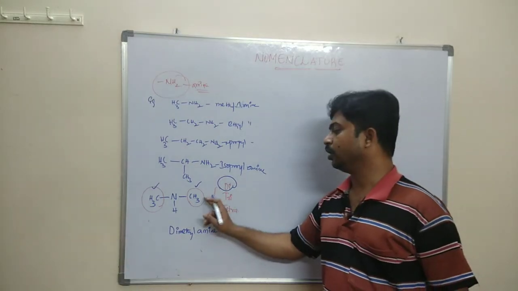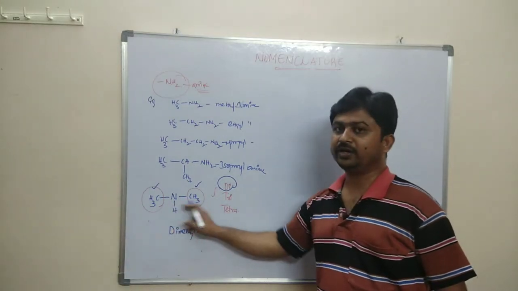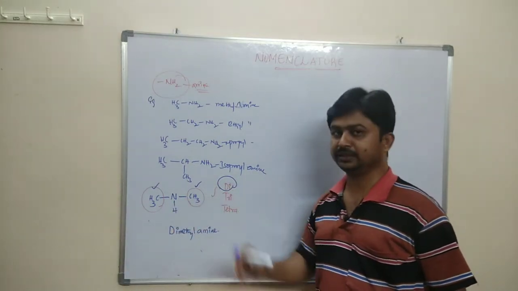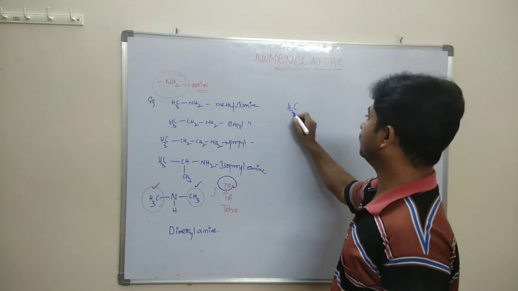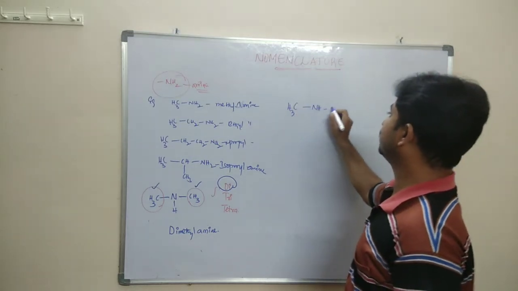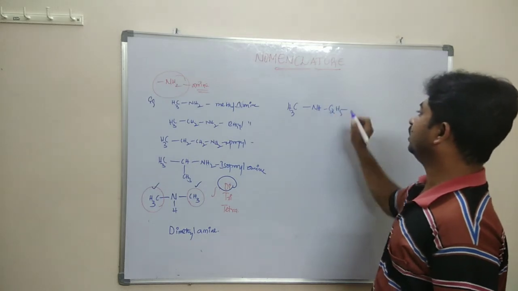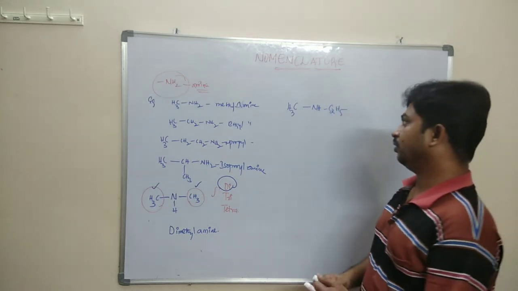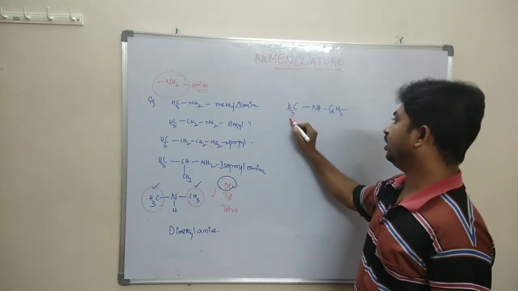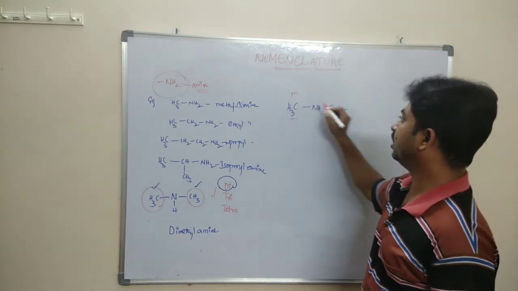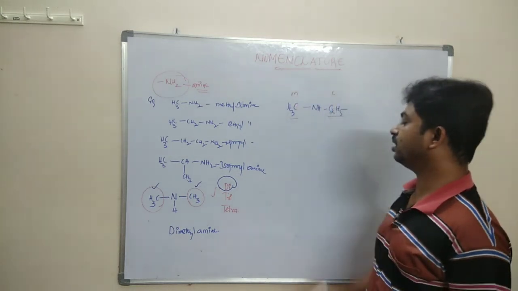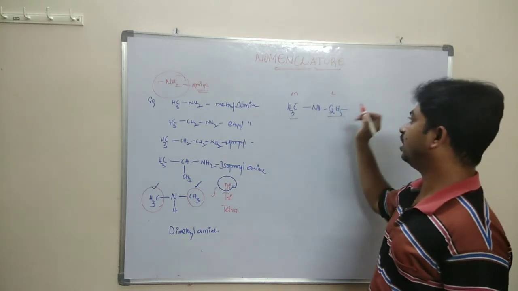At the same time, if more than one different alkyl group is present in the structure, how can we give the name? For example, CH3NHC2H5. In this case, first we give the names according to the alphabet. This is methyl, M is the alphabet; ethyl, E is the alphabet.